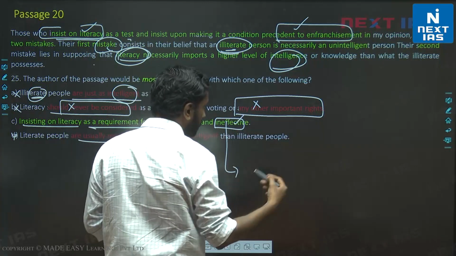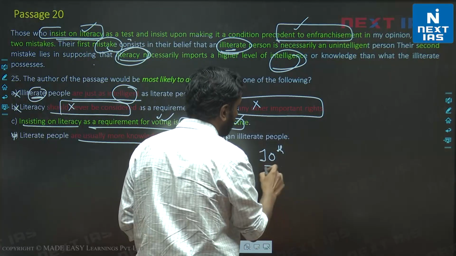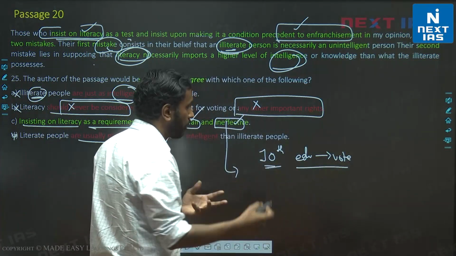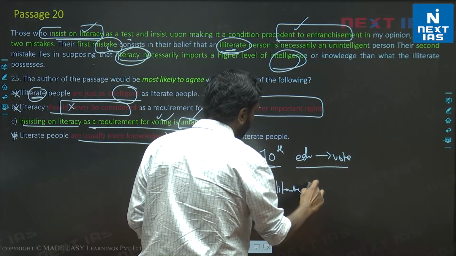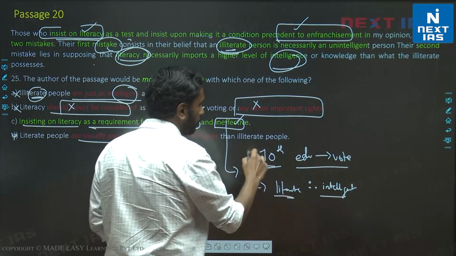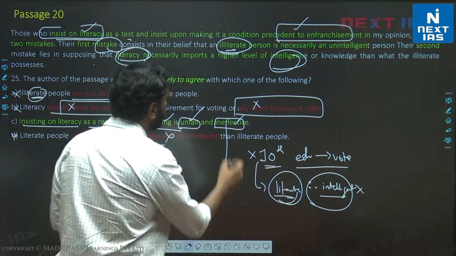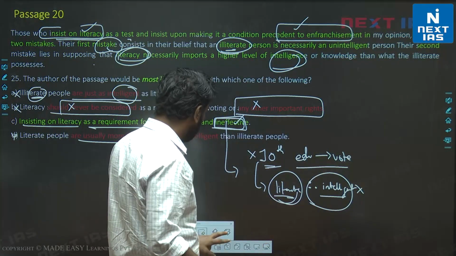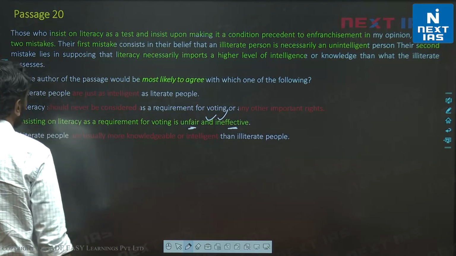So effectiveness comes from this: suppose we put a condition that only people with education above 10th can vote. If we make this rule, the objective of this rule would be that more literate and therefore more intelligent people will vote, right? But the author is saying this is nonsense, there is nothing like more literate therefore more intelligent. This is an invalid thought. So it's ineffective. Your objective was to improve the voting process, it's not being improved. That is where this word ineffective comes from. So unfair and ineffective are valid. C is the correct choice for this question.